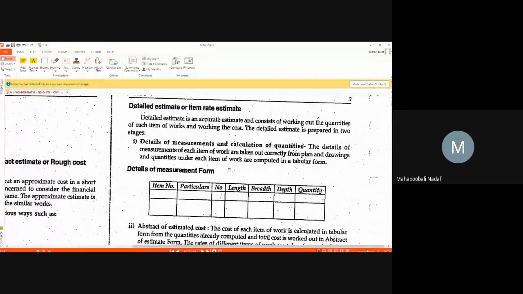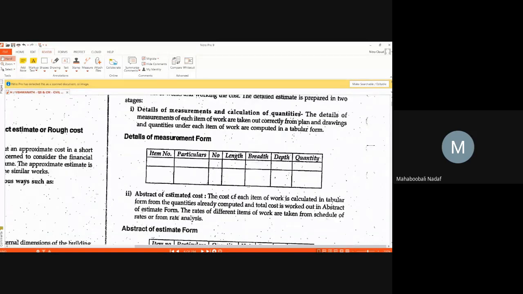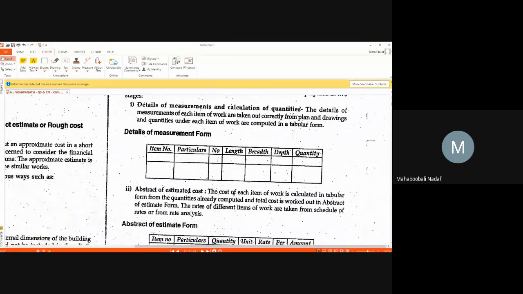Can anyone tell me what is a detailed estimate in short? What is the general meaning of detailed estimate? Ranganath sir, can you tell me what you mean by detailed estimate? What will it generally include? Ranganath sir, are you there? Can you tell me, sir, in short?